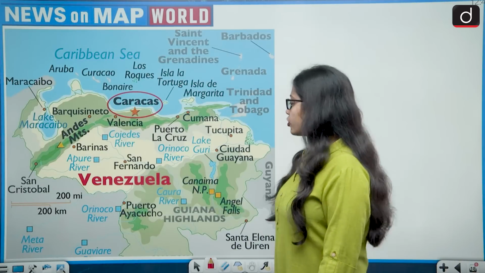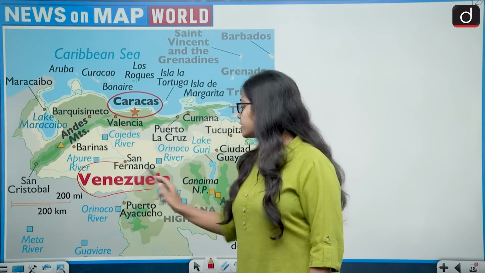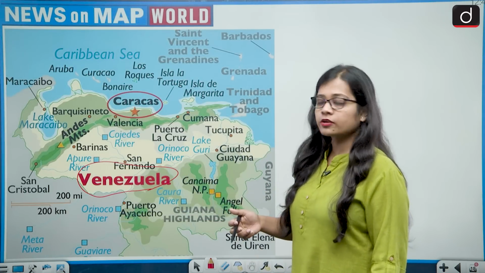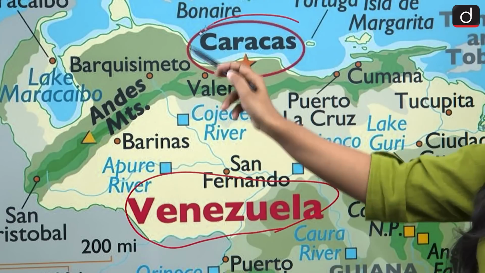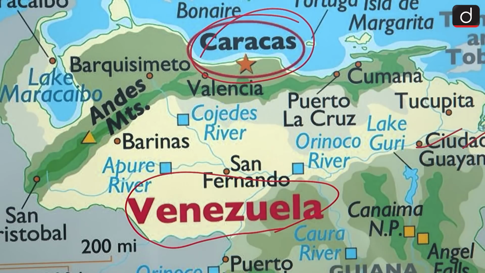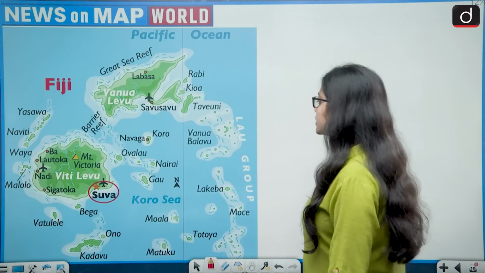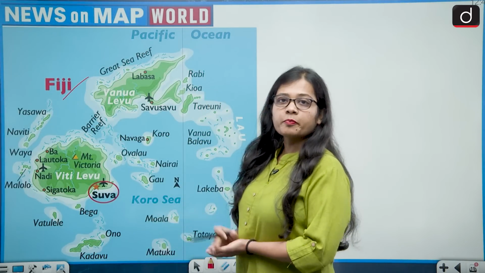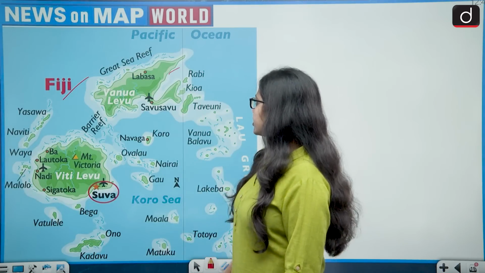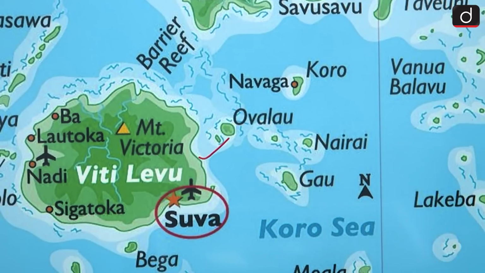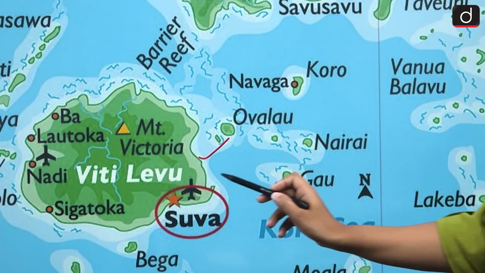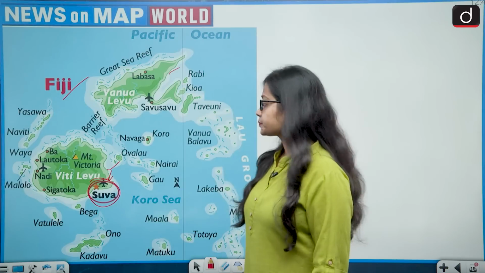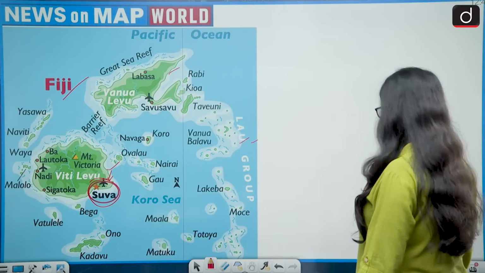Then this is the location of Venezuela, a country which lies in the South American continent, and it lies to the north of the South American continent, and the capital of Venezuela is Caracas. So this is also correct. Now last is Fiji. Fiji is a nation which comprises many islands, and two of the biggest islands are Vanua Levu and Viti Levu, while the capital of Fiji is Suva, which lies in the south of Viti Levu island. And this is also correct, that Fiji's capital is Suva.